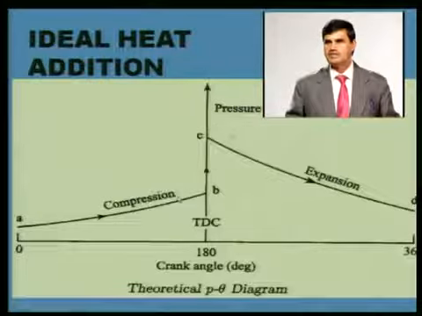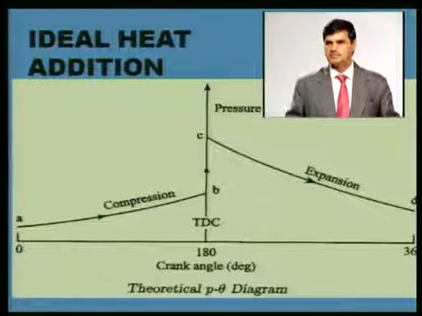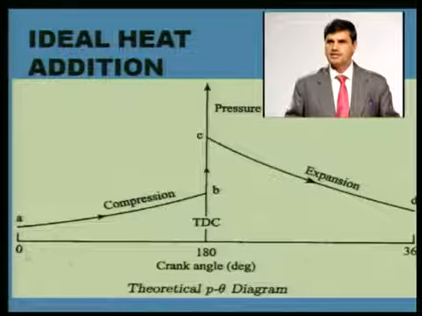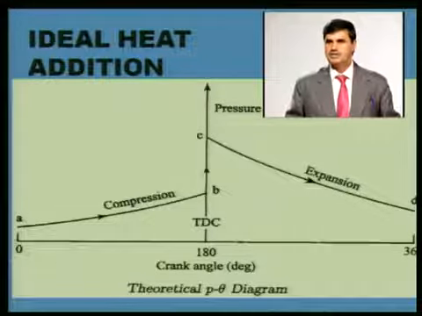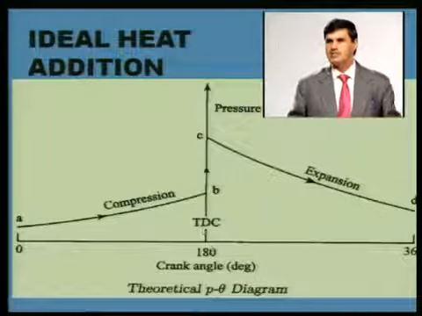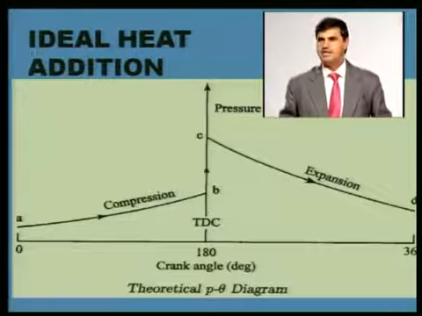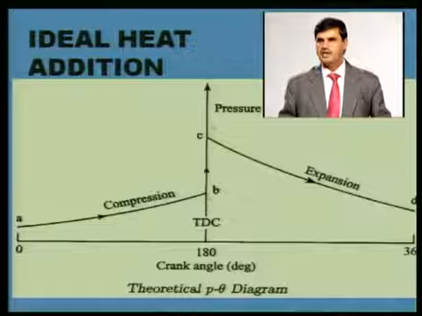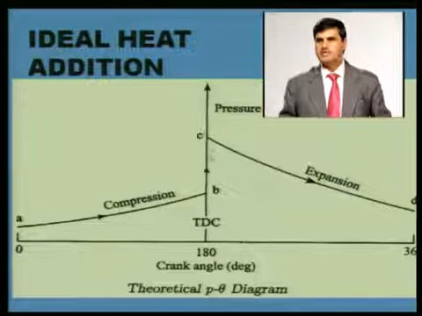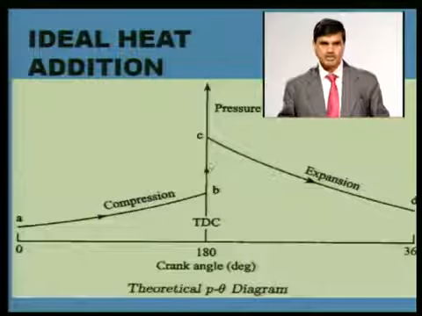This is the compression process, this is the expansion process. From B to C is heat addition. Here we are indicating crank angle, theta. So this axis is pressure, this axis is theta. Here we are saying the piston is at top dead center, and without consuming any time, the piston is stationary, and at that time the heat has been added. Theoretically heat has been added between B and C when volume is constant. In the case of the Otto cycle we are assuming constant volume heat addition.